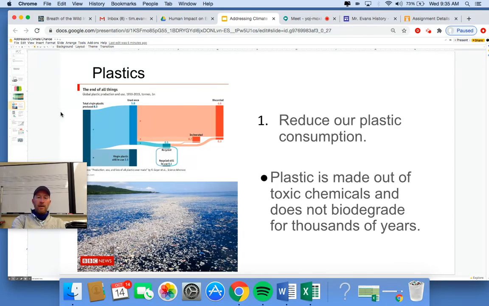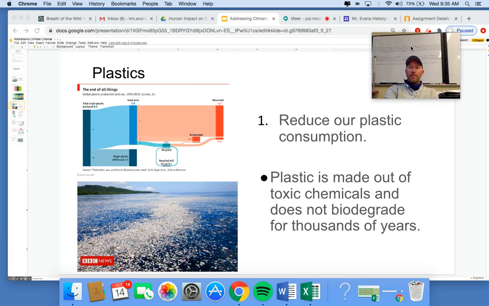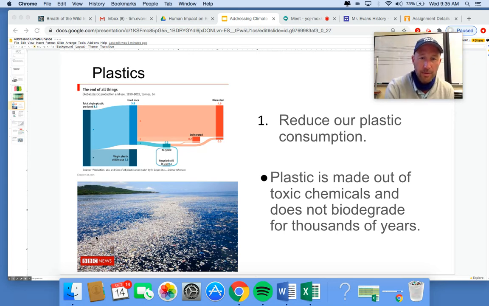We'll tease some of these out. So here's plastic. I said fossil fuels are used to make plastic, and then at the end of the day, they create this awful pollution. There's plastic as far as the eye can see in some parts of the ocean. They don't biodegrade. That means they don't break down and become part of the earth for thousands and thousands of years. And most of the world's plastic is still around, right? Only a tiny bit of it gets recycled. Most of it just goes into a landfill and stays there for thousands of years.